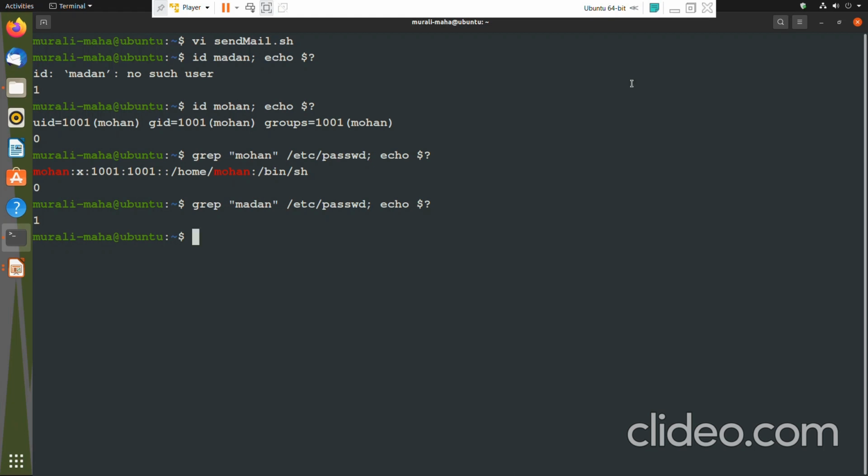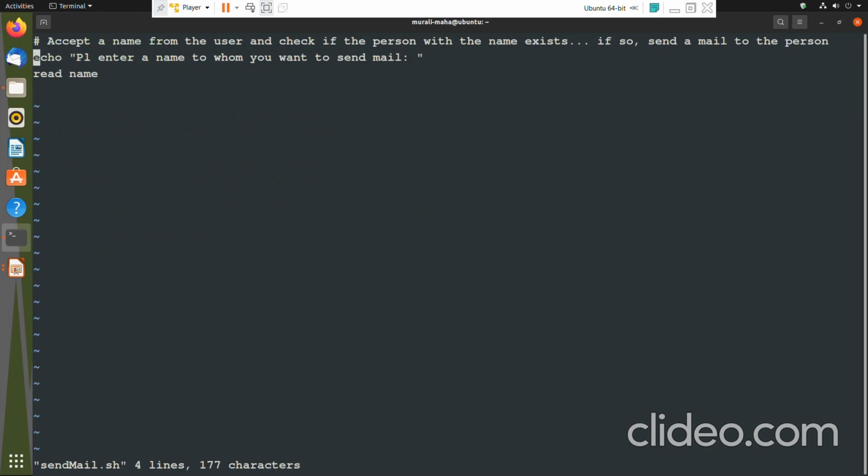Now let us get back to the script that we just started with, sendmail.sh. And one more thing, just for executing a command, we don't have to come out of the vi editor. Let me just show you. Being in the vi editor itself, we can execute a command. How do we do that?